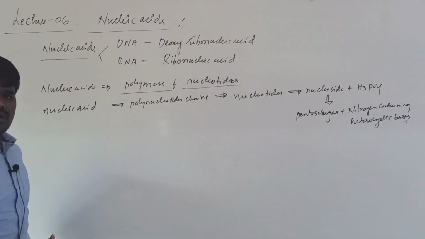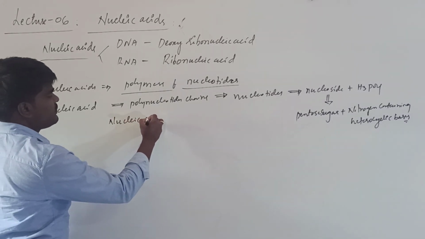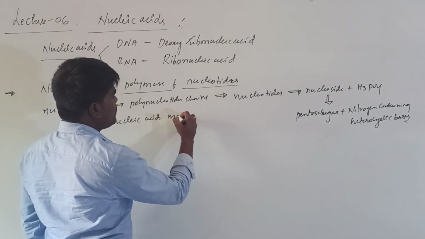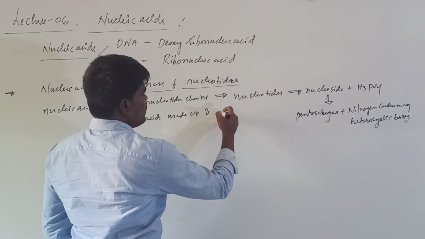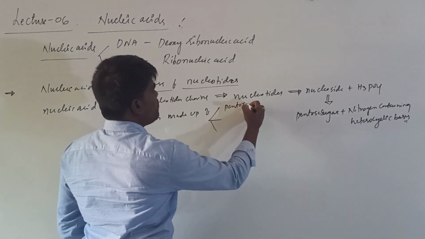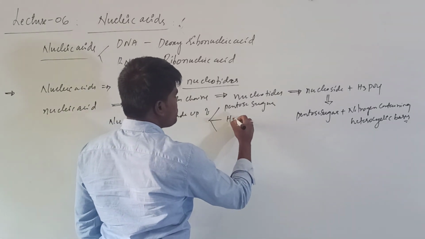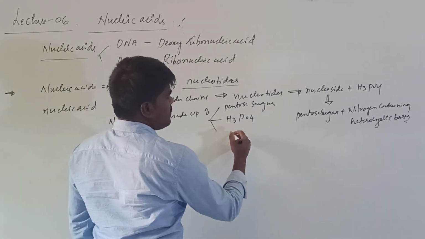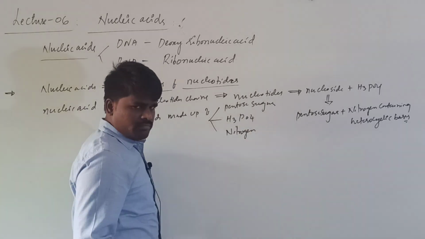So overall, what we can conclude is what these nucleic acids are made up of. Briefly, three components are there: one is pentose sugar, another is phosphoric acid, and the other is nitrogen bases, heterocyclic nitrogen bases.